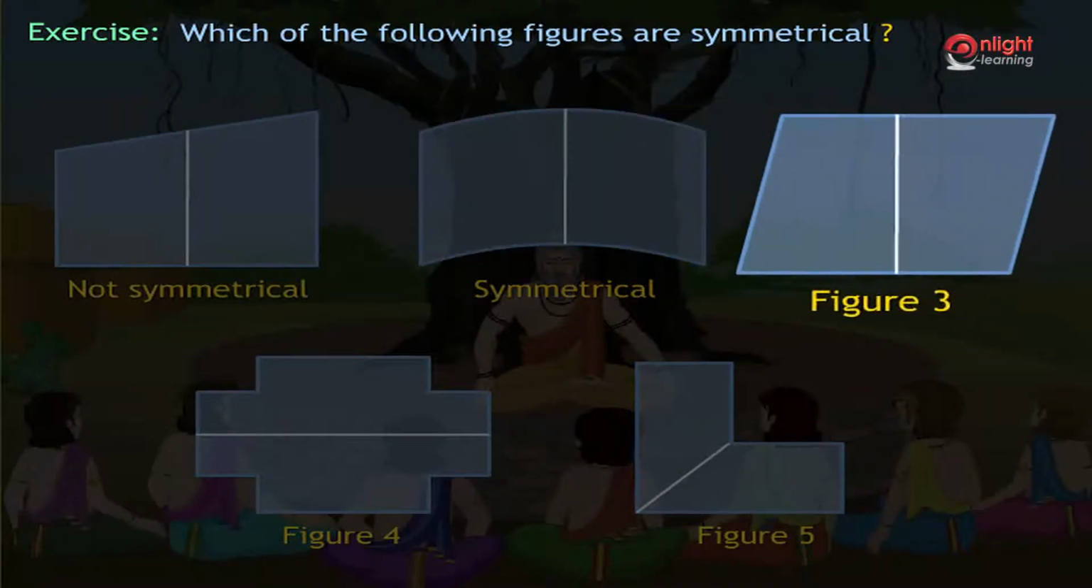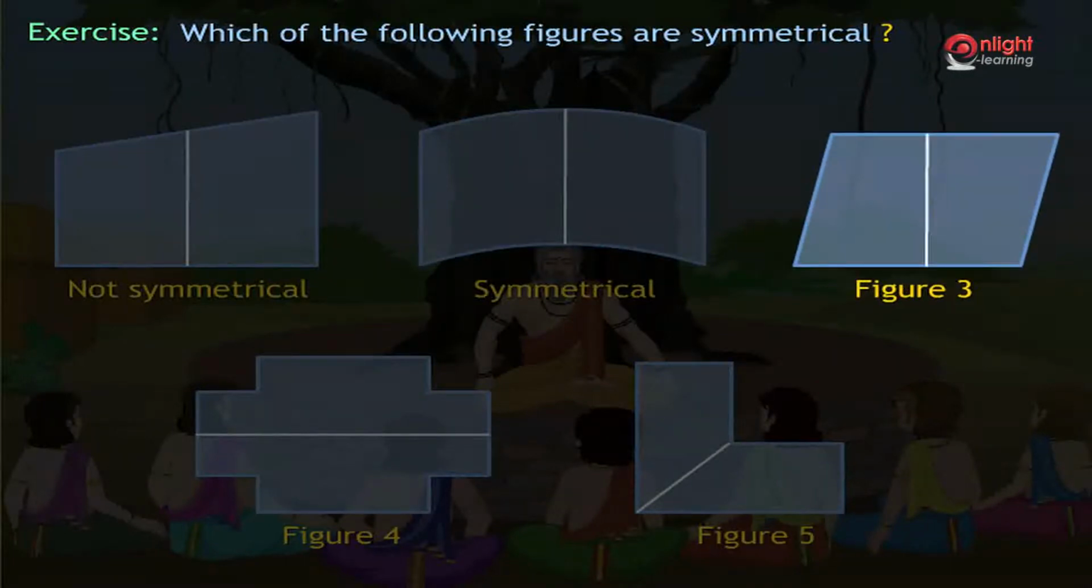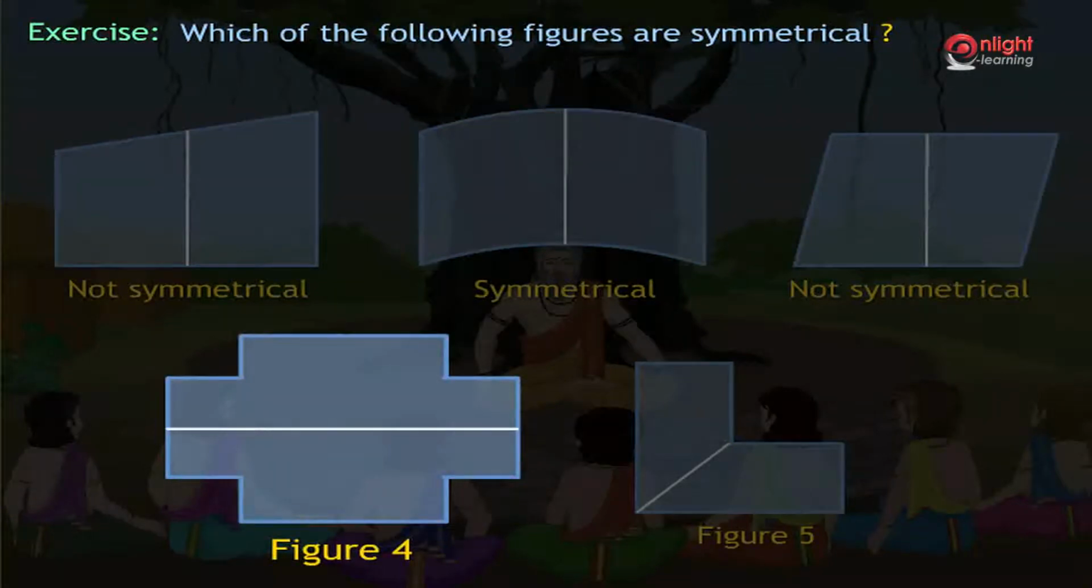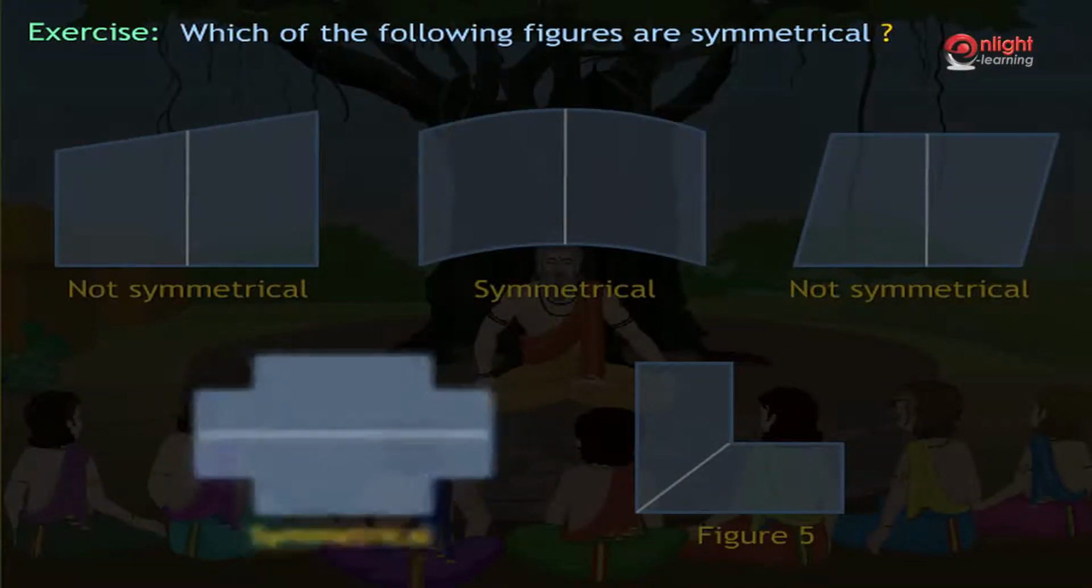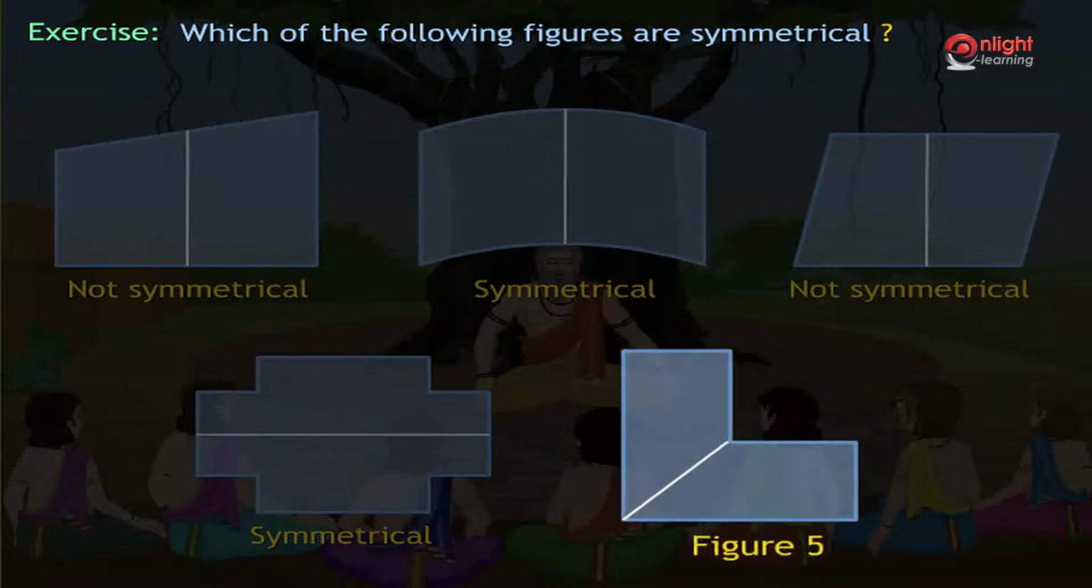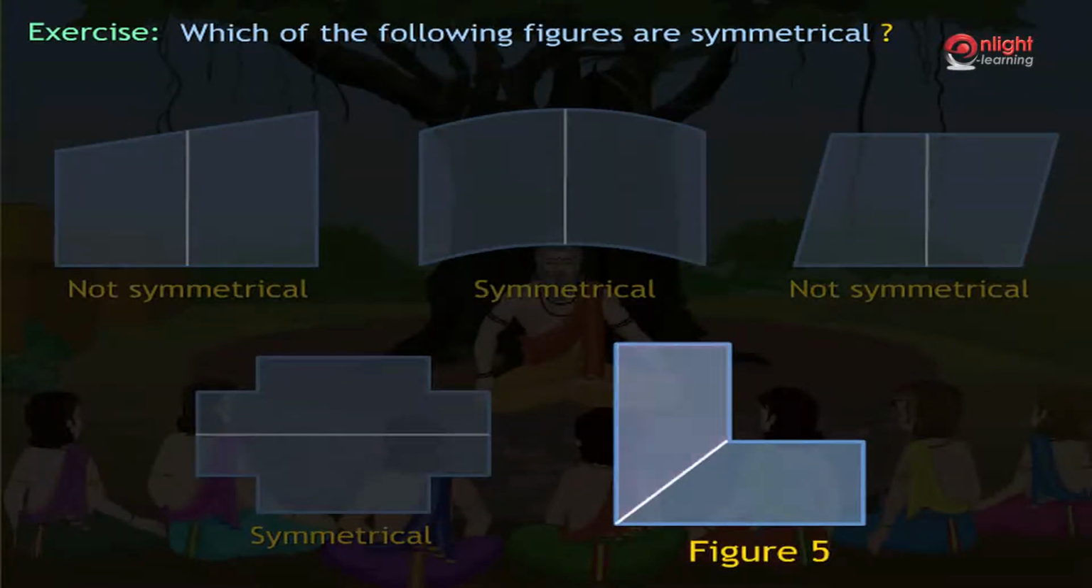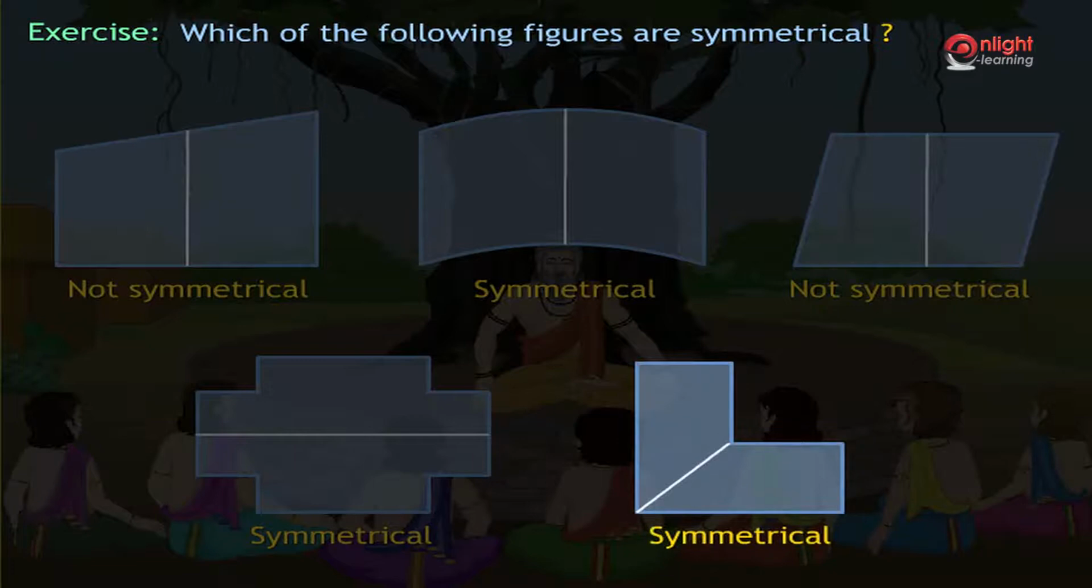In figure 3, we observe that the part left to the line does not look similar to the part of the figure lying to the right of the line. Hence, figure 3 is not symmetrical. In figure 4, we observe that the part above looks similar to the part of the figure lying below the line. Hence, figure 4 is symmetrical. In figure 5, we can see that the two parts of the figure look similar when the figure is cut about the given line. Hence, figure 5 is also symmetrical.